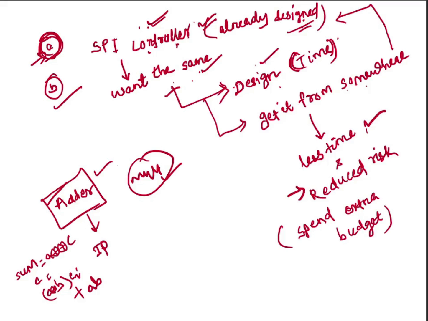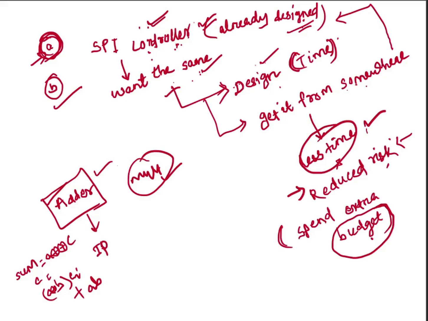So definitely the risk is very low here. But what extra are we doing here? We are just spending some extra budget, okay? We are paying the money and getting what we want, the design which has been designed by someone, and we are reducing our time and using that design in our design, okay? So this is called reusability.